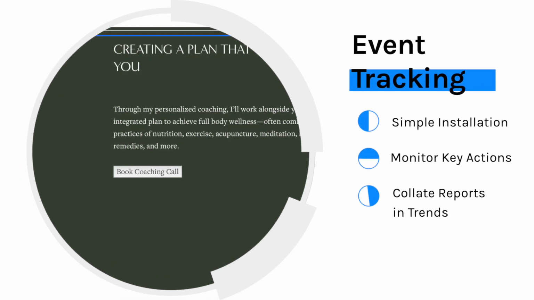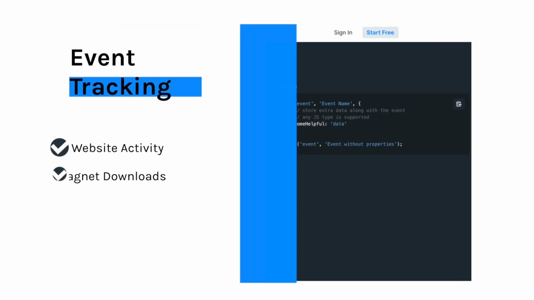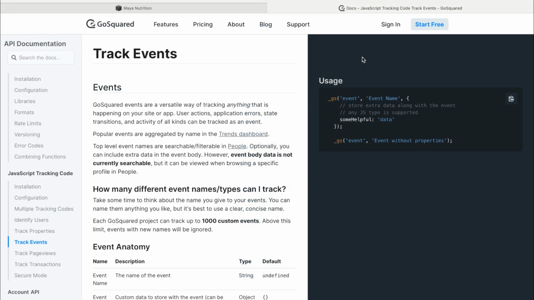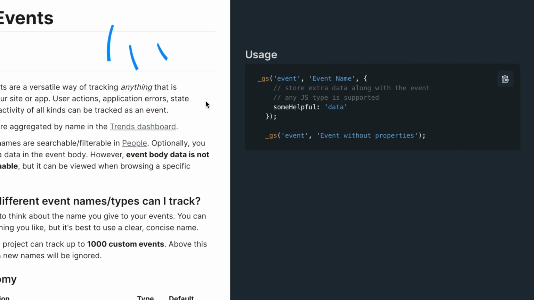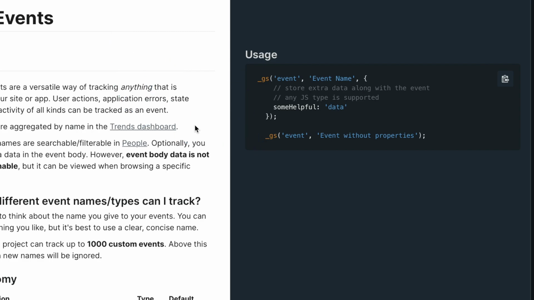Event tracking is crucial to monitoring when users trigger key actions across your site. That might include visiting a specific website page, booking a call, downloading a PDF, logging in, upgrading a subscription, and much more. With GoSquared's event tracking, you can track any and all key actions across your site or platform within the Trends dashboard.